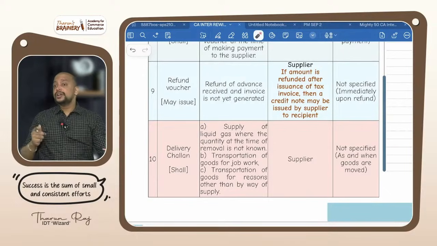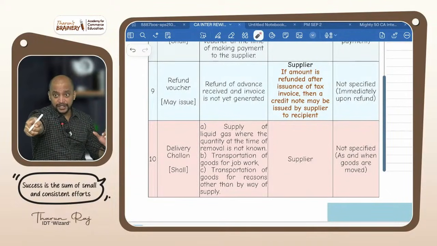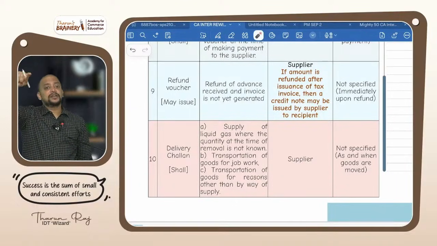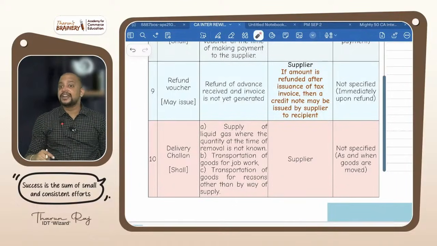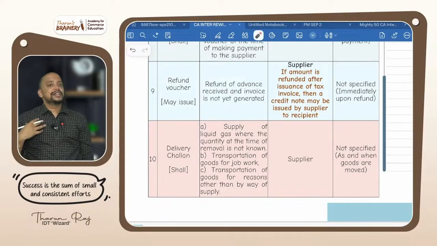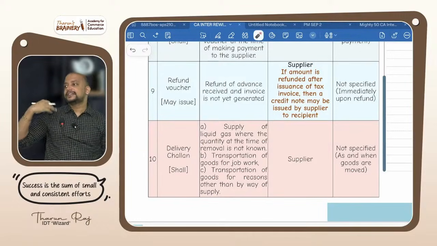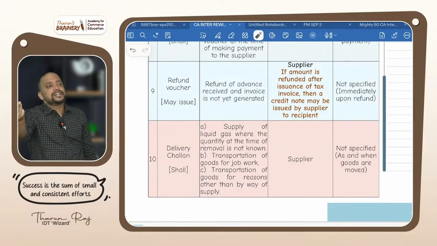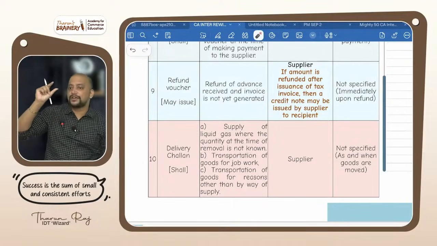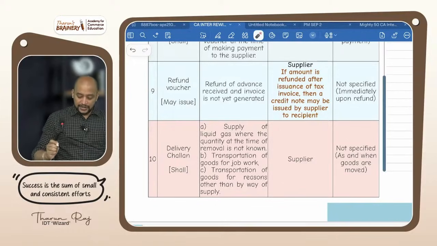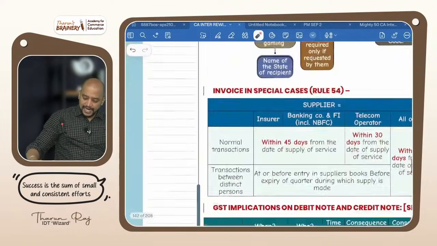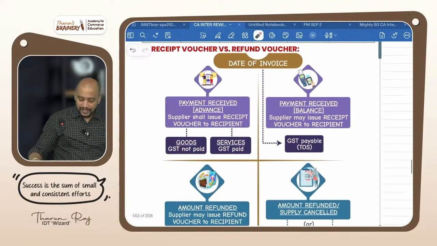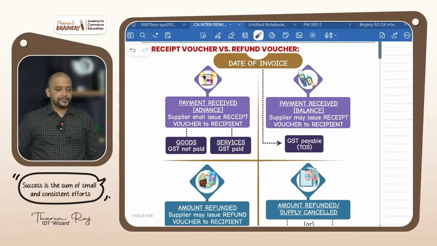Then in that case, who is having the burden of 18,000? Recipient. You are having the burden. Can you claim the refund? Yes. Refund can be claimed by recipient also, even if unregistered. Okay? So supplier issues refund voucher, supplier will claim refund. If supplier is not issuing refund voucher, recipient will claim refund with respect to that advance portion. Is it clear? Now see this. This point I connected in one chart in page number 131. Page number 131 you can see.